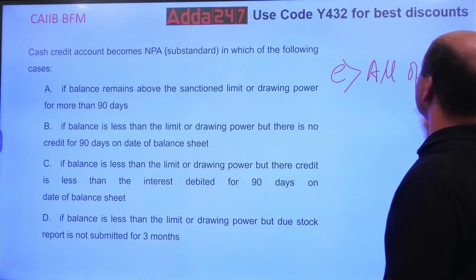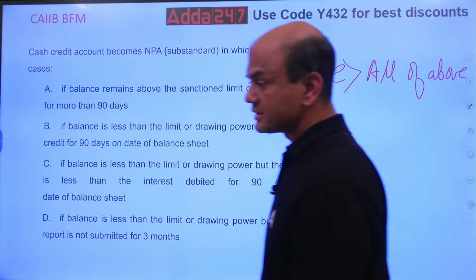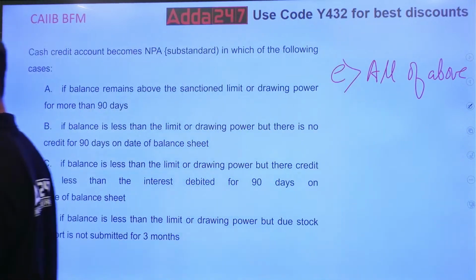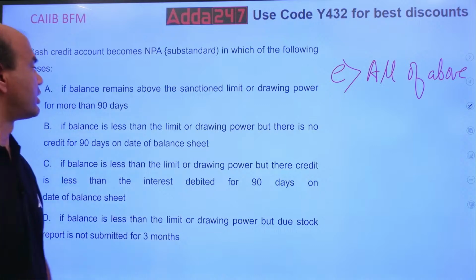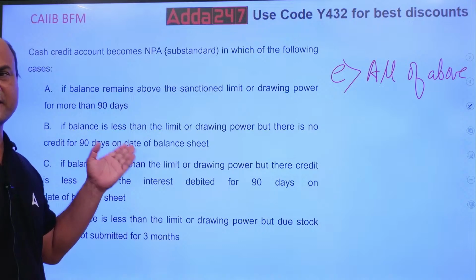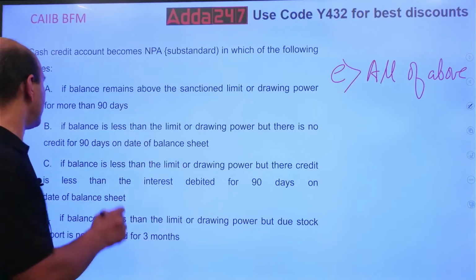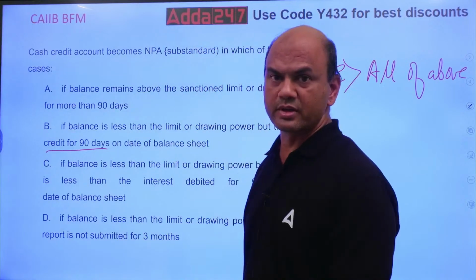So now you tell me, which one is correct? When does a CC account become NPA? Either in case A, the balance remains above the DP or the sanction limit for 90 days, or the balance is within the limit but there is no credit in the account for 90 days.